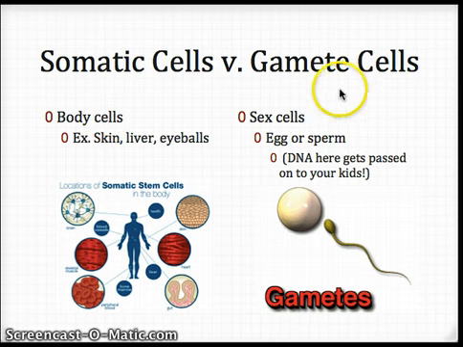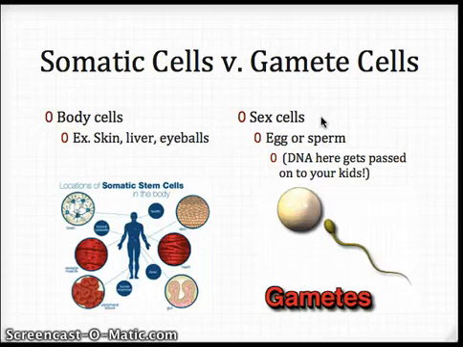Now, gametes are only sex cells. The only two that you can have are sperm, if you're a dude, and egg, if you're not a dude. Remember, we talked about this before. This is the DNA that you give to your kids. If you do not write that down, sorry about you if you do not pass this quiz.